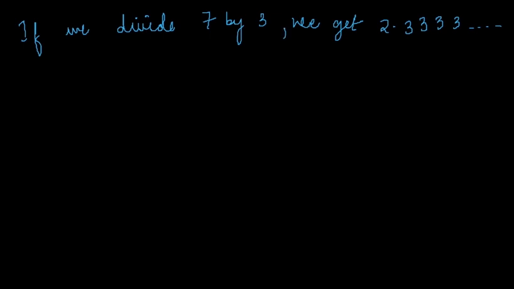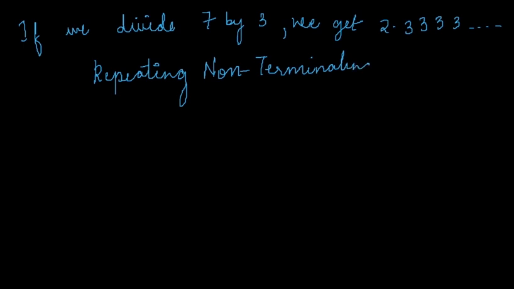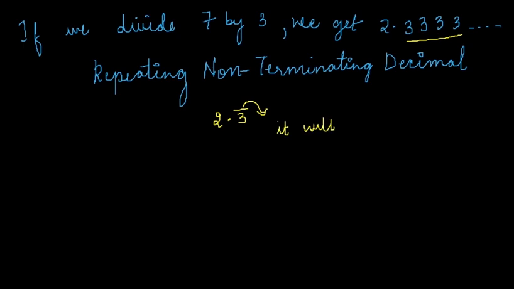When a particular number is repeating in a non-terminating decimal, that decimal is known as repeating non-terminating decimal. Because this number 3 is repeating continuously, it will be known as repeating non-terminating decimal. And the number which is repeating can be written as 2.3 bar. Here this bar signifies that it will repeat till infinity.